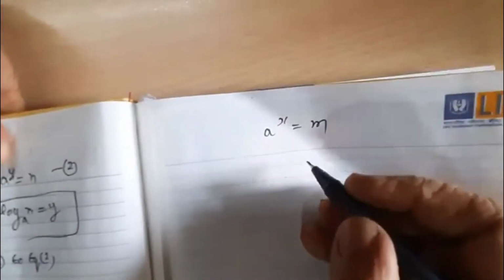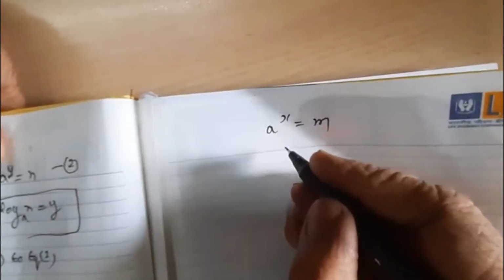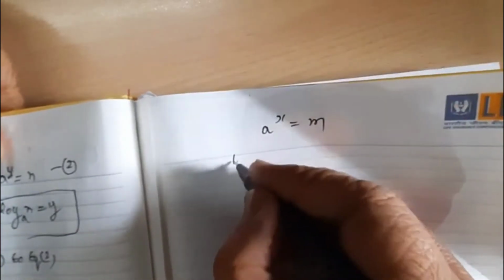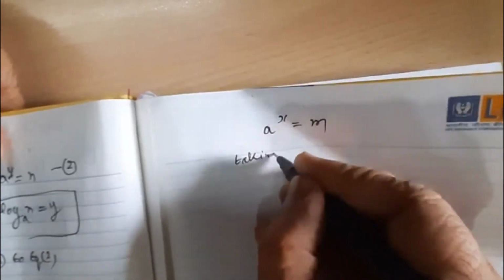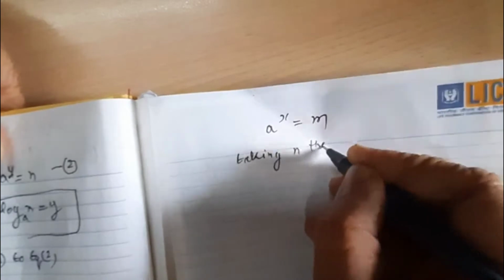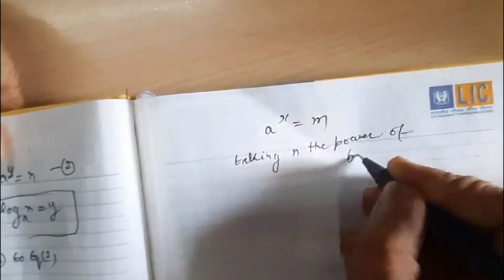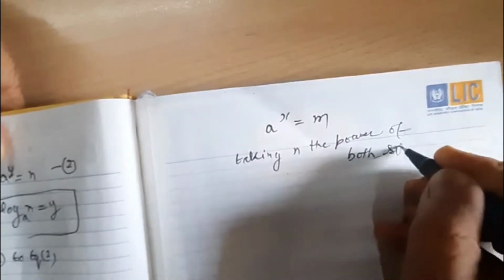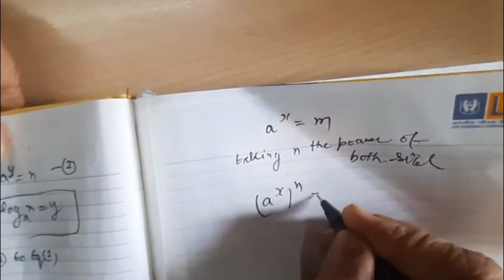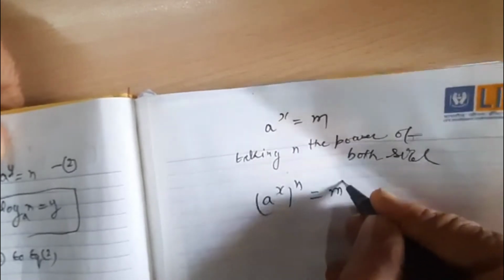Now a to the power x is equal to m. Taking the nth power of both sides, we find a to the power x, whole power n, is equal to m to the power n.